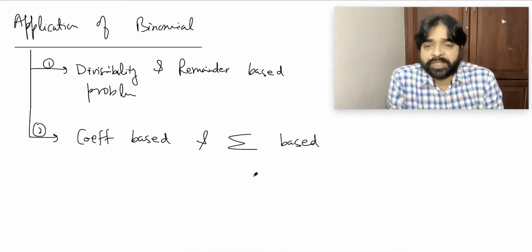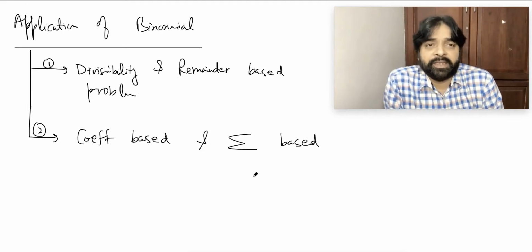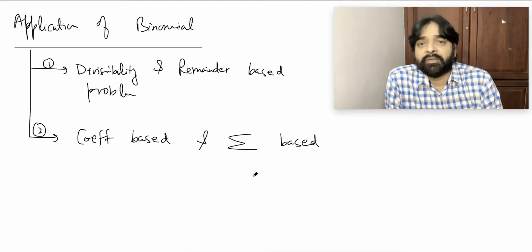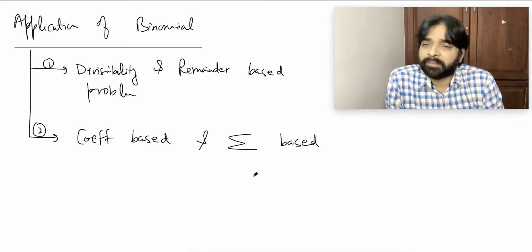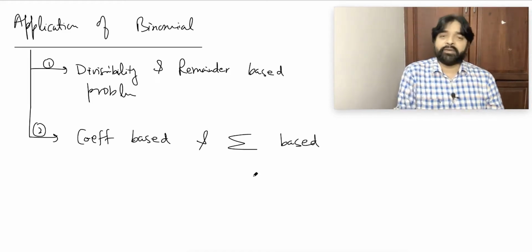Second case, coefficient based and sigma based, a slightly lengthy process will be there, because that is not only for binomial, for the future also so many things we have to depend on that. Divisibility and remainder problems come very rarely, but we should know it. So very quickly I will go first